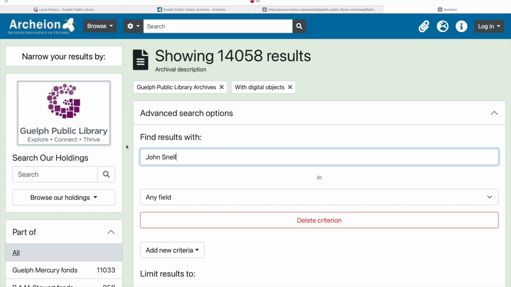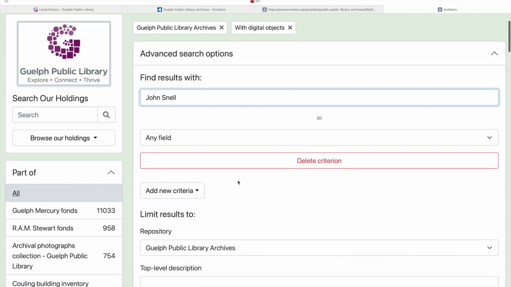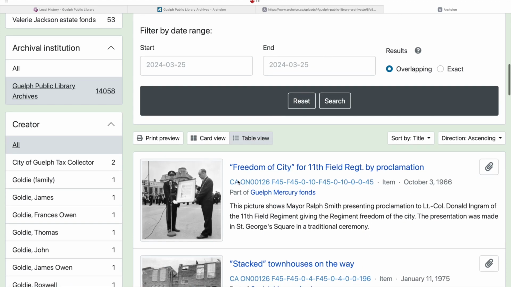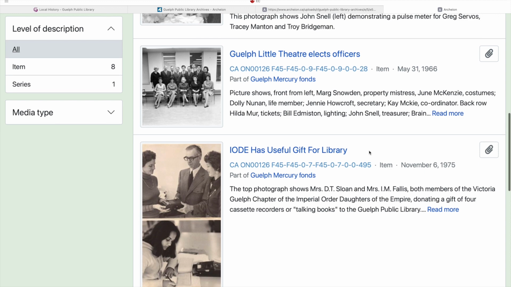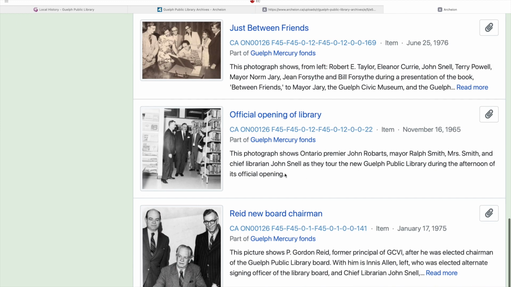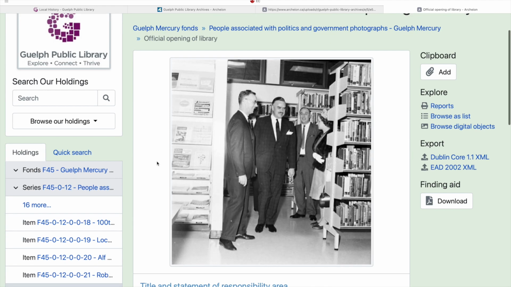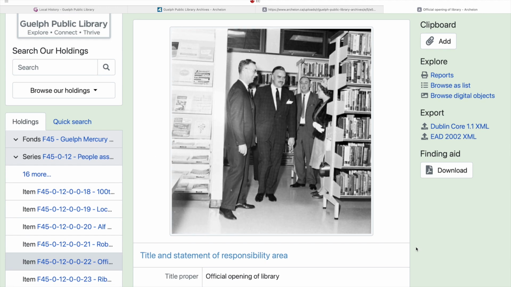Let's take a look at what happens if we search for John Snell, the former chief librarian at Guelph Public Libraries. These are the results. It looks like we have 9 entries. So let's scroll down a bit. Oh, this one seems interesting. It looks like it was taken when the main branch of the library opened around 1965. If you've ever been to the main branch, you can probably guess where this photo was taken. It does not change too much, and it looks like Snell is there with the former Premier Robarts and the former mayor.